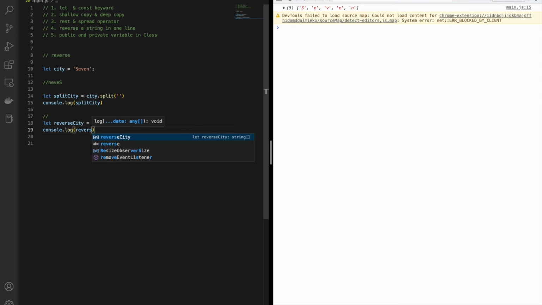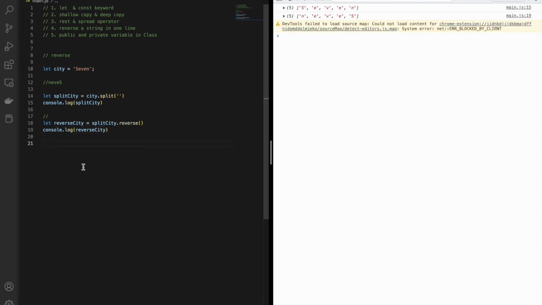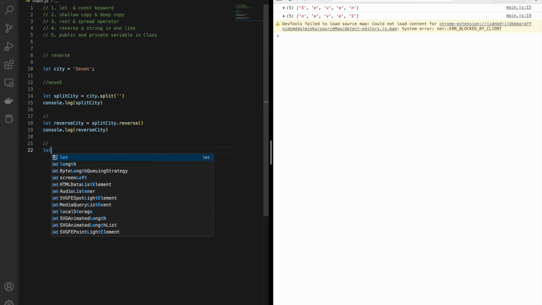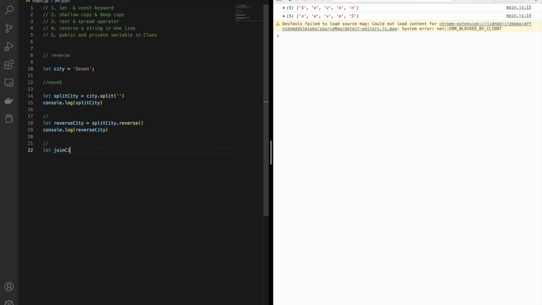And I will print this reverse city and we'll do a save. So you can see in line number 14, I was able to split and get the array kind of object. Then we are able to reverse it. Now our only requirement left is that we need to join this, right? So let me declare another variable, join city.